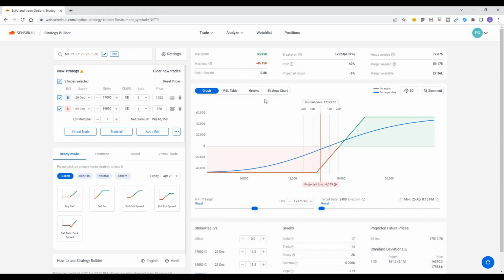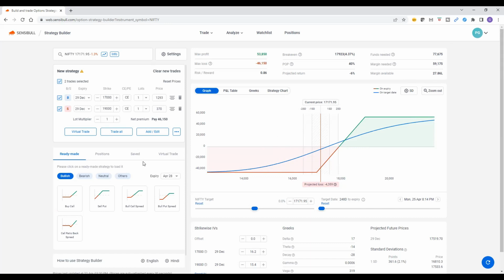Only when you hold these options till expiry, that is the end of December 2022, year end. POP is 40%; break even and all, ignore this, it doesn't make much sense. And funds needed are just 60,000. So before taking the trade you need 77,000, and after that you need to have at least 59,000 in hand.